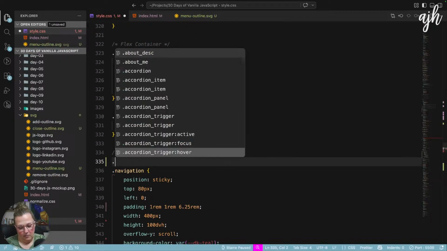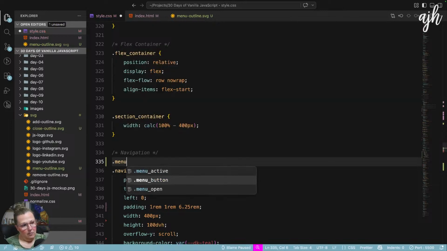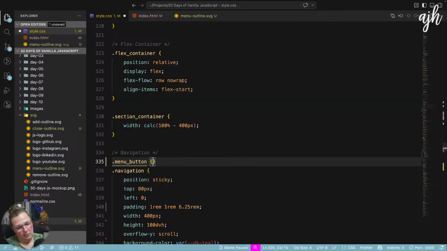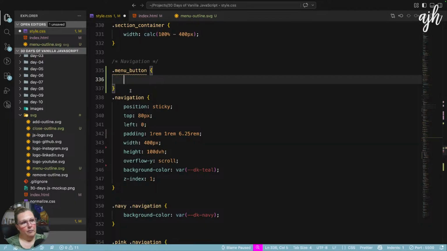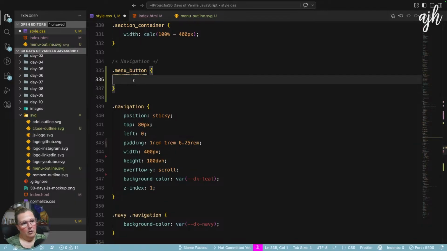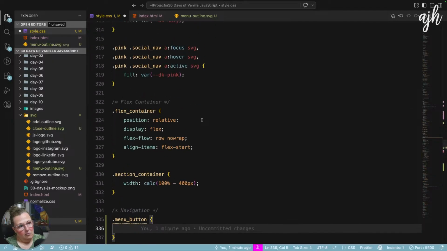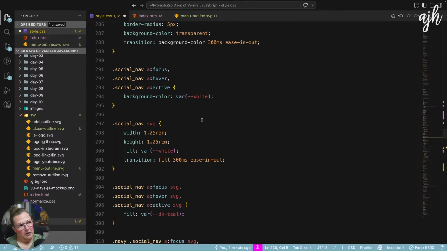Put them here. Menu button, because there will be two. So we want it to be like this, right?